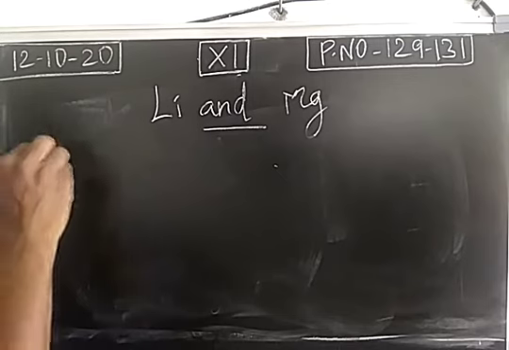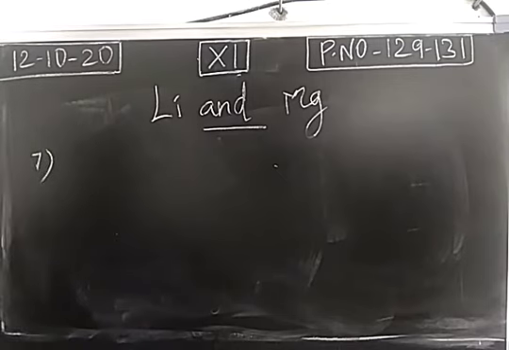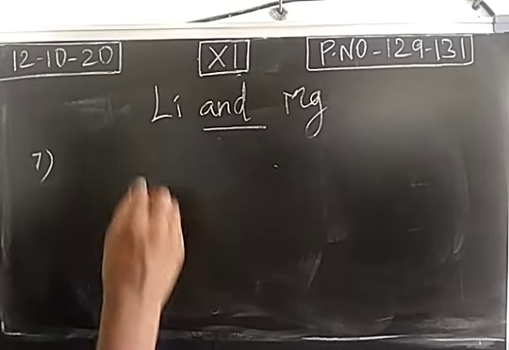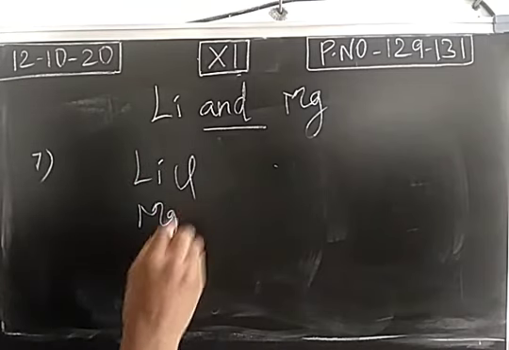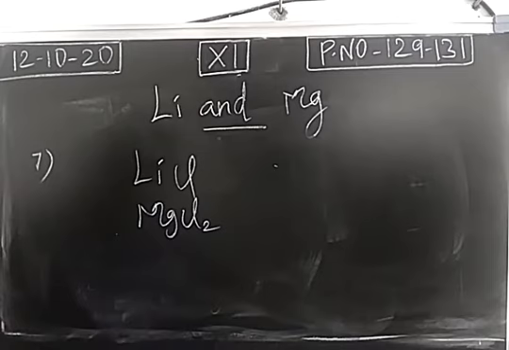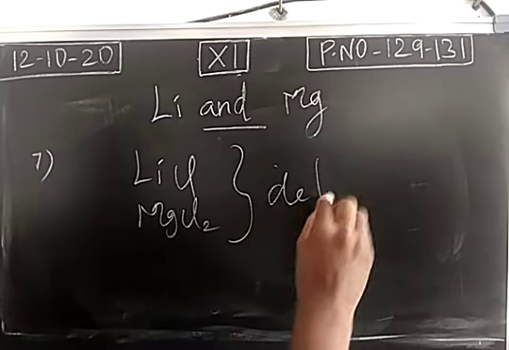Next, number 7. We consider the halides of lithium and magnesium. We take lithium chloride as well as magnesium chloride. So both these halides are soluble in alcohol. Lithium chloride will be dissolved in alcohol. Magnesium chloride can also be dissolved in alcohol, and both are deliquescent in nature.